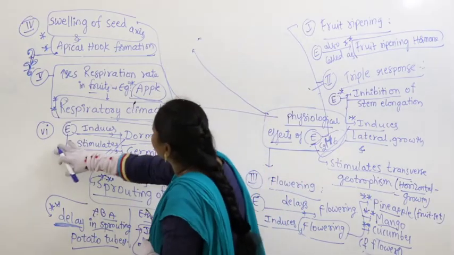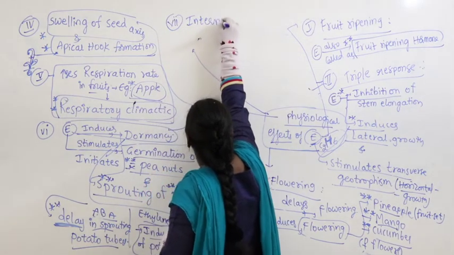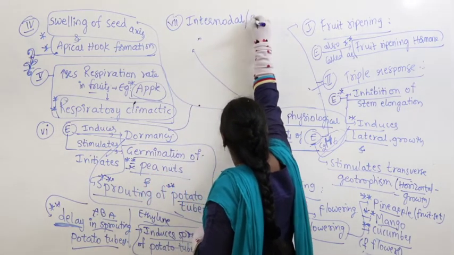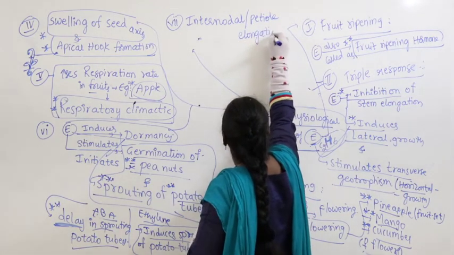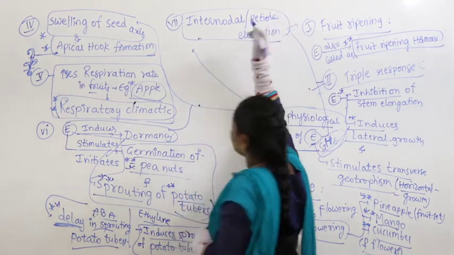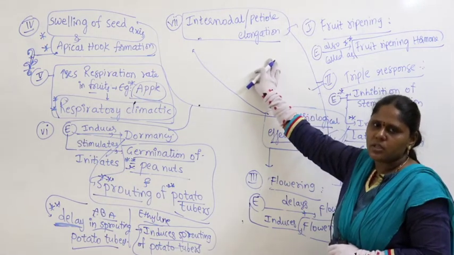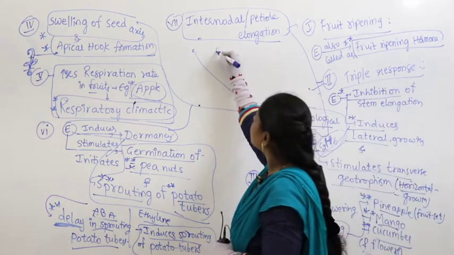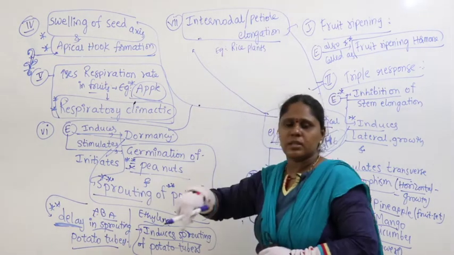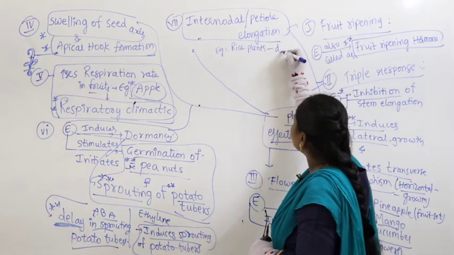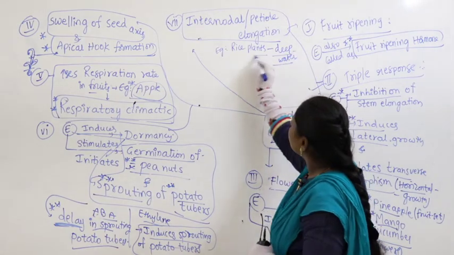So this is the sixth point. I am writing the seventh point. It causes internodal elongation or petiole elongation. What is the next aspect? It causes internodal elongation or petiole elongation, especially in case of rice plants, especially the rice plants which grow in deep water.